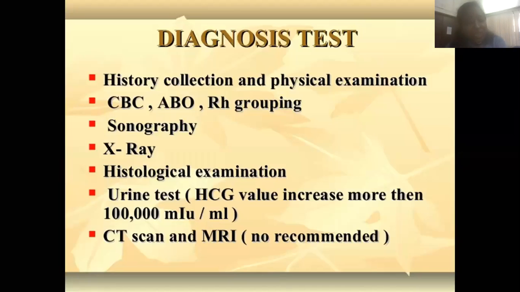Then you have to do the investigations: CBC, ABO and Rh grouping, as it commonly presents with anemia. Then ultrasonography, X-ray, histological examination, and urine test. Why do we have to do the urine test? Because the HCG value increases to more than 1 lakh mIU per ml. CT scan and MRI can be done, but they are not commonly recommended.